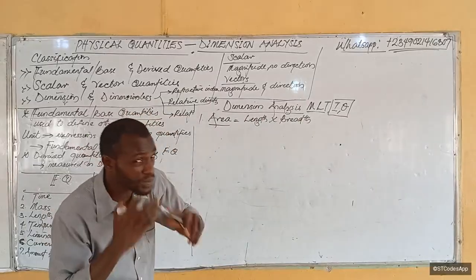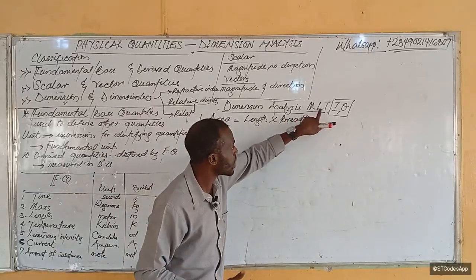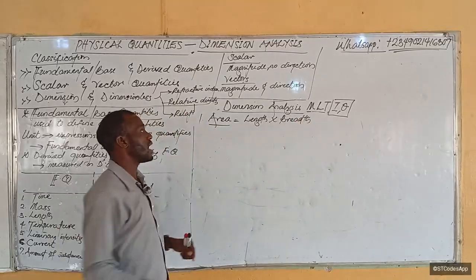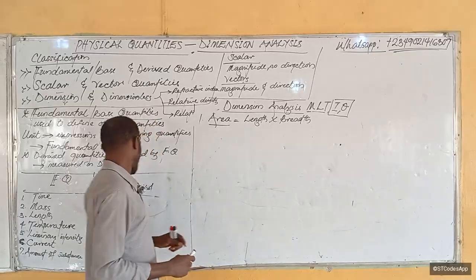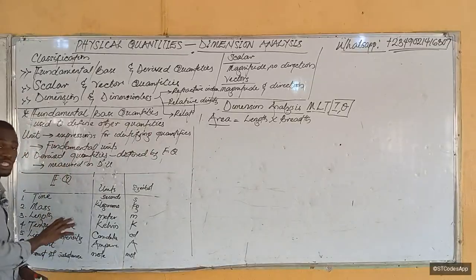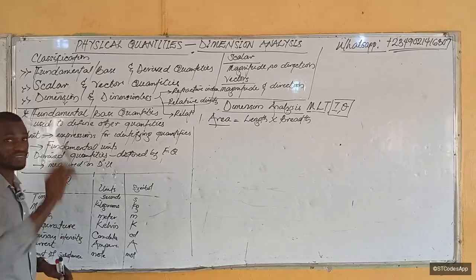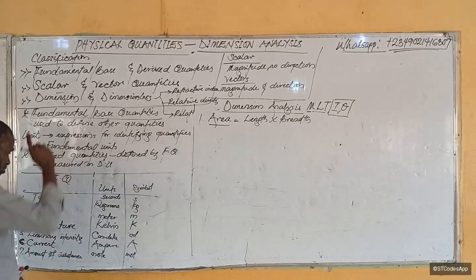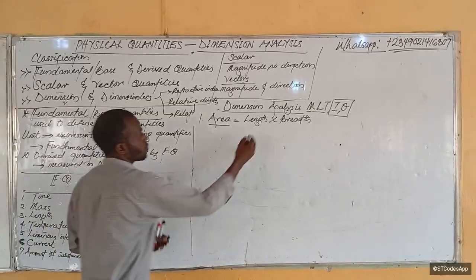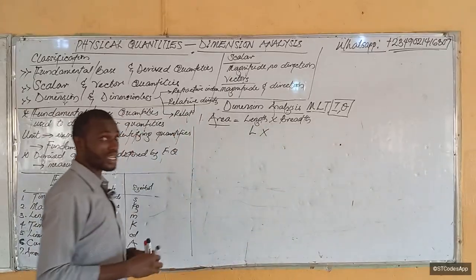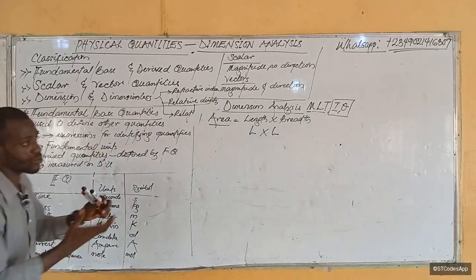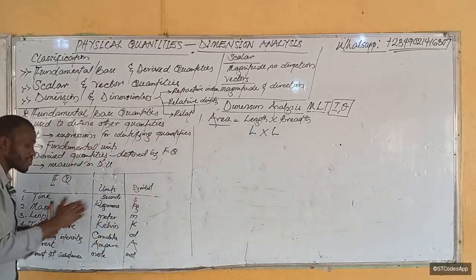So what you want to try and do, remember, is to reduce this to this form: M for mass, L for length, T for time. Now, can we simplify length further? No. Once it has fallen to a base quantity or fundamental quantity, you cannot simplify it further. So you leave it that way. Length is already length. So we use L here, times, how about breadth? Breadth is a type of length, right? So it's also length. Is it clear?